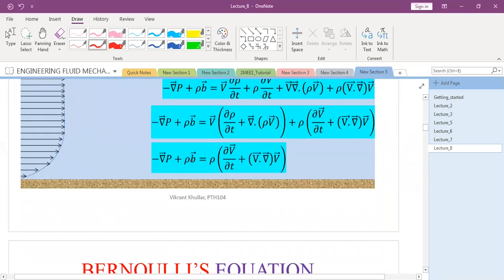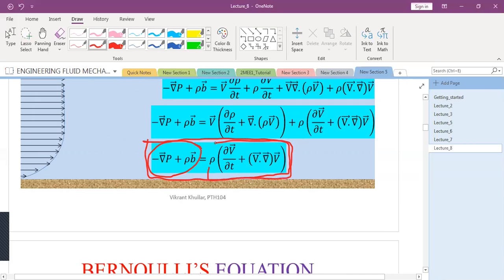So I am finally left with this expression, which I have just derived. That is sum of all forces per unit volume is equal to mass times acceleration per unit volume. It is as simple as that. But I have followed a different route instead of the direct route. This is the pressure force per unit volume.